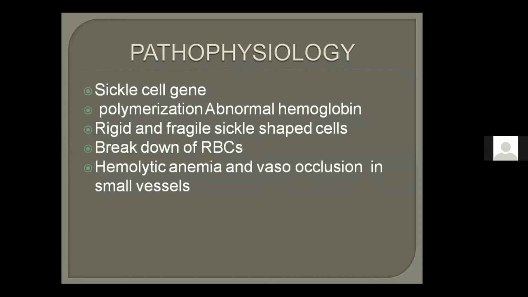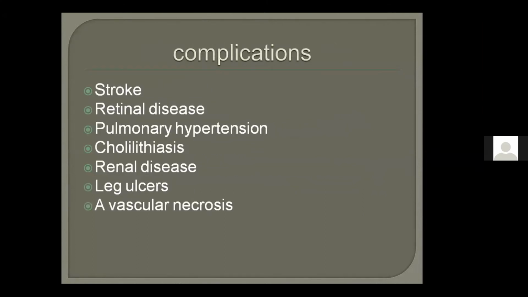And what do these RBCs do? They block the small vessels, and all of the complications which we will study later come from this. This is the cause of the complications, the occlusion of the sickle cells in the small vessels. This is the main etiology, and it causes hemolytic anemia. That's why we have to give multiple blood transfusions. Am I clear? Or is there anything you want to ask up till now? Nothing. Clear.